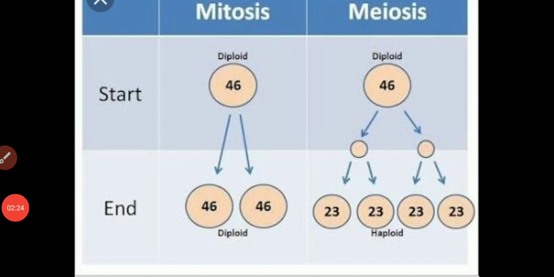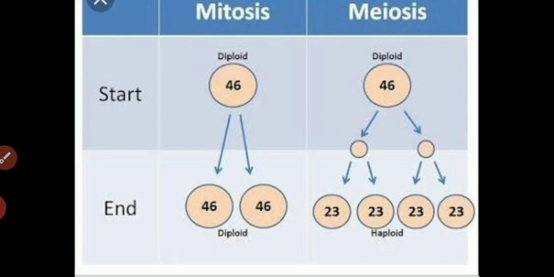Now see, in mitosis cell division, two daughter cells are formed. In meiosis cell division, 4 daughter cells are formed. In mitosis, both daughter cells have the same diploid number of chromosomes, 46.